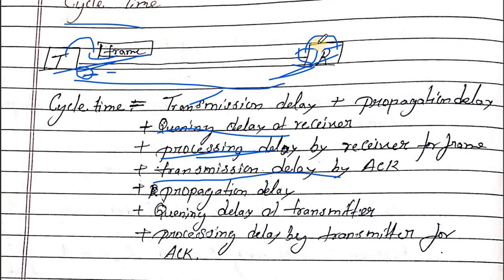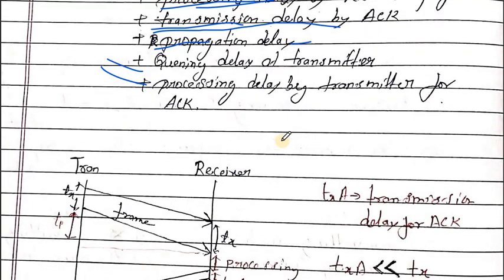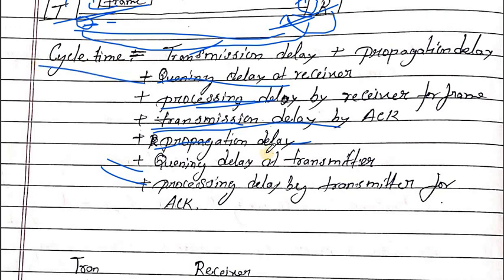Then the transmission delay of the acknowledgement. After processing, the receiver sends an acknowledgement to the transmitter. The time to put the acknowledgement into the channel is the transmission delay. Then the propagation delay again, as the acknowledgement travels from receiver to transmitter. If the acknowledgement comes into the buffer of the transmitter, that is the queuing delay, and the acknowledgement processed by the transmitter is the processing delay. These collectively are called cycle time.